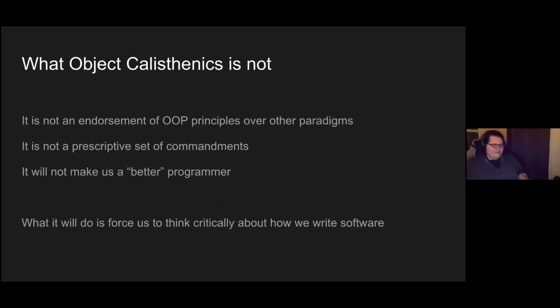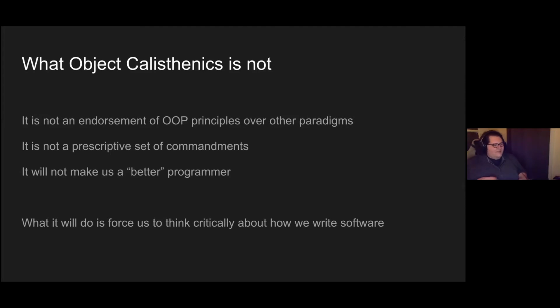So what Object Calisthenics is not. It's not an endorsement of object-oriented principles over other paradigms like functional programming. I like functional programming. It is not a prescriptive set of commandments. You're not going to do this sort of exercise and then write code this way forever.